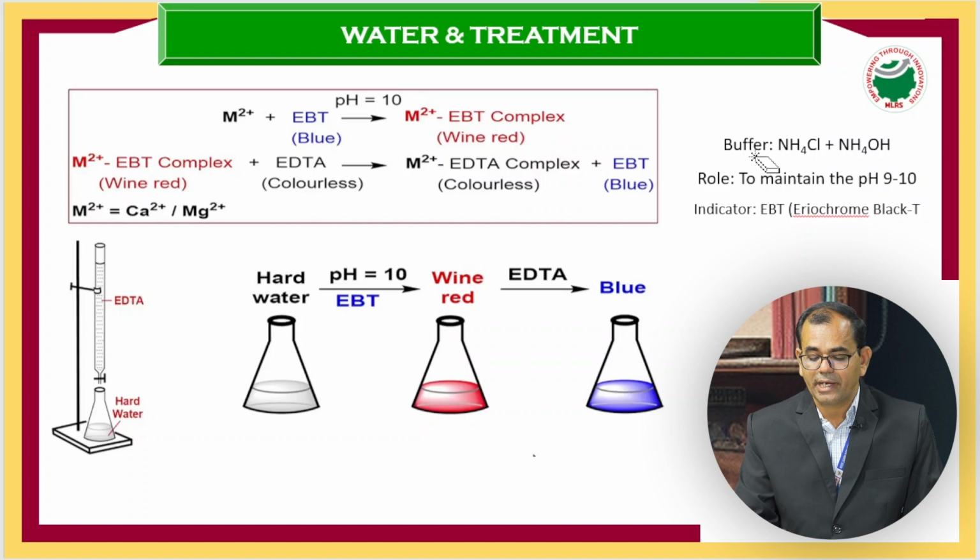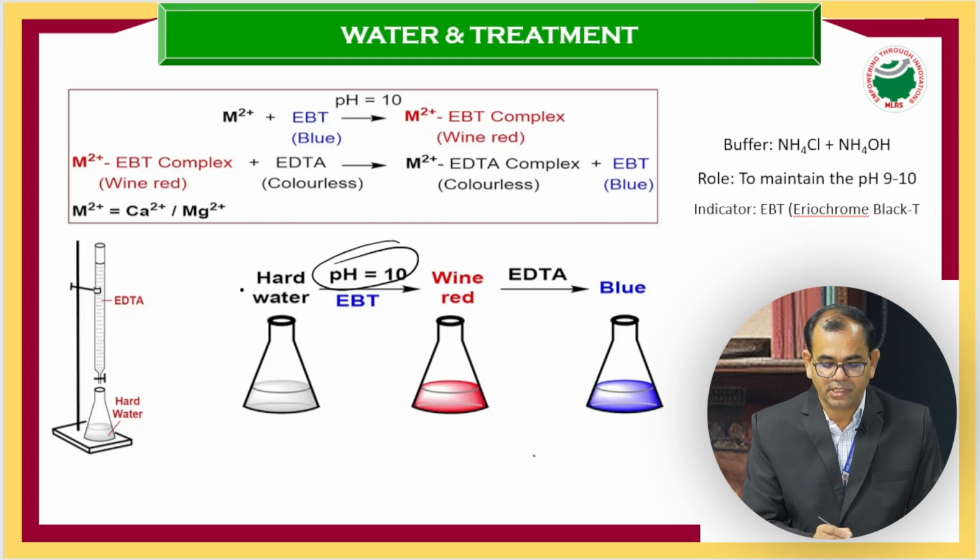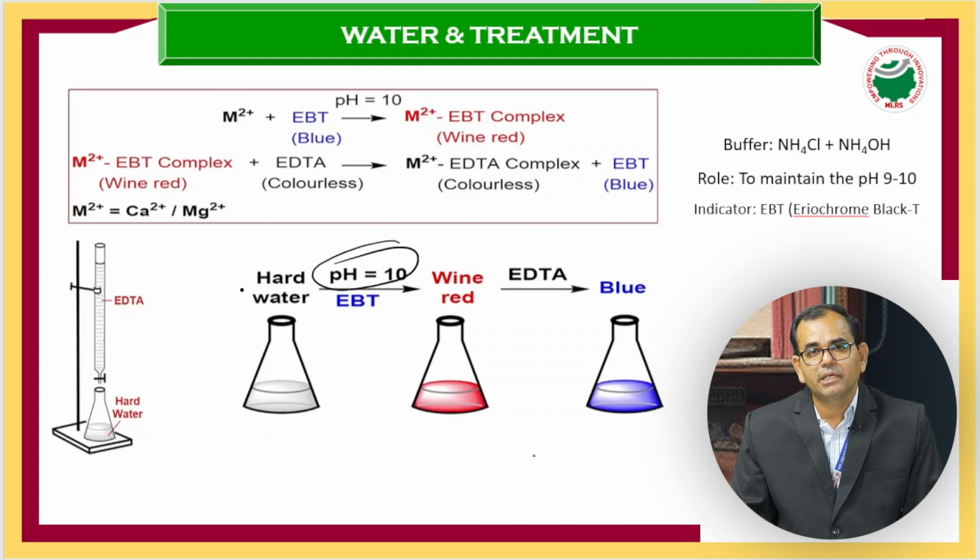To that you have to add buffer. Buffer is nothing but ammonium chloride and ammonium hydroxide, which is represented here. The main role of this buffer is to maintain the basic pH. And why do we need to maintain the basic pH? To make a complex with the hardness-causing salts. And to that we need to add at least 2 to 3 drops of EBT. EBT is eriochrome black T.